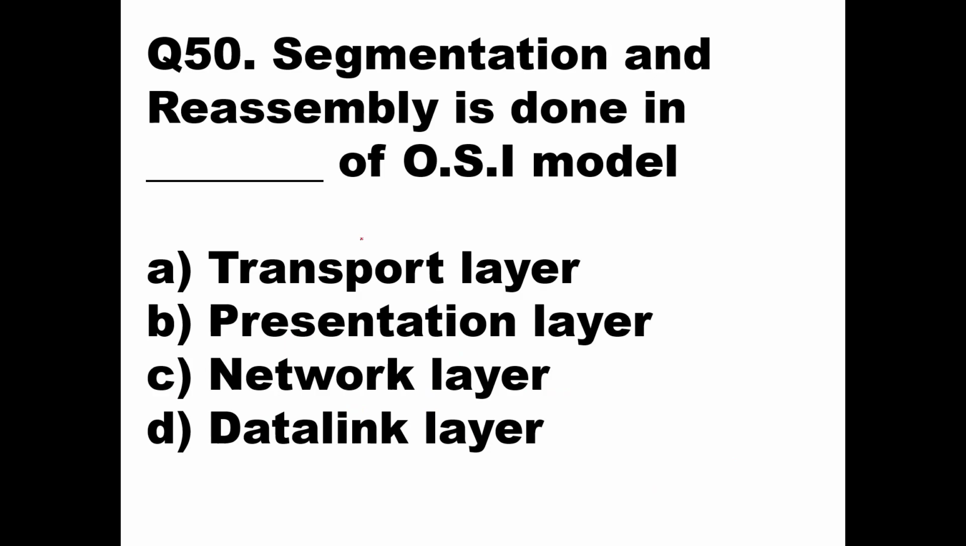This question is also based on your data communication and networking subject. Segmentation and reassembly is done in dash layer of the OSI model. Now the OSI model has 7 layers. In which of those 7 layers is segmentation and reassembly done? Segmentation and reassembly is done in the transport layer. So here option will be A, transport layer.